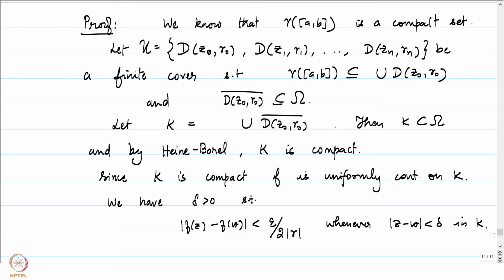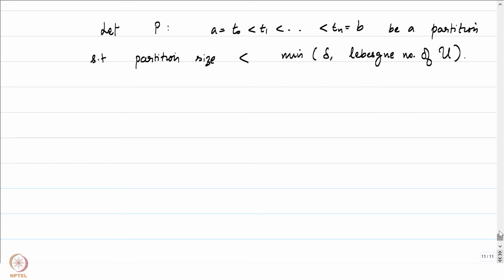That was the precise definition of our Lebesgue number. So that Lebesgue number is being put here just to ensure that any neighborhood of any point in the partition will always be sitting inside one of the open sets and hence inside K. Okay, we'll come to that.